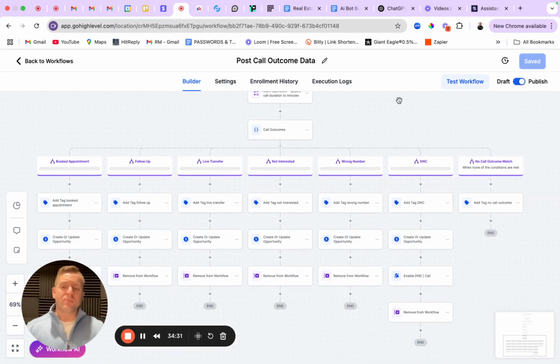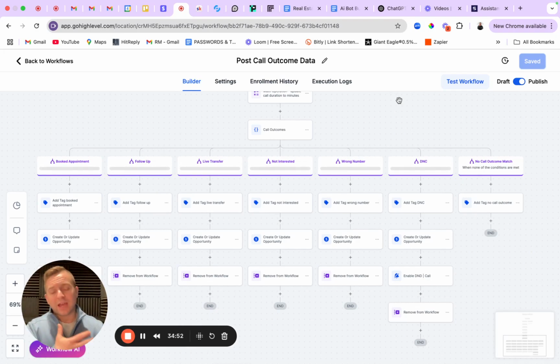We recently had a client that we worked with, and I think it was a dozen or more points of data that he wanted pulled out of every single call. Their budget, their readiness to buy, why they were selling, exactly what they're looking for, features they're looking for, the industry that they're in. There were like 12 to 16 different things he wanted pulled out of every single call. So that took a little bit longer to build out.